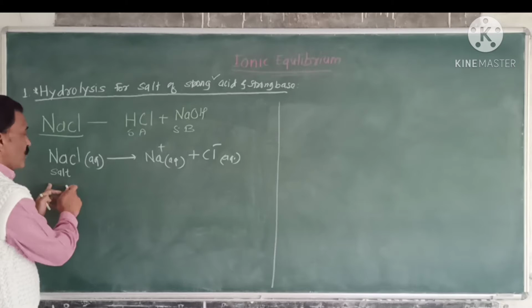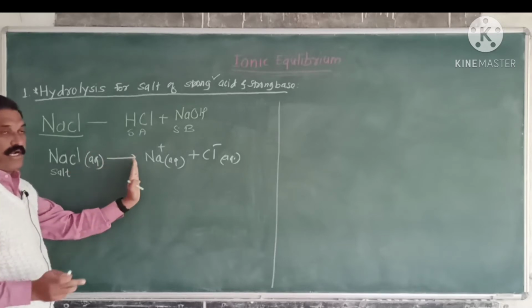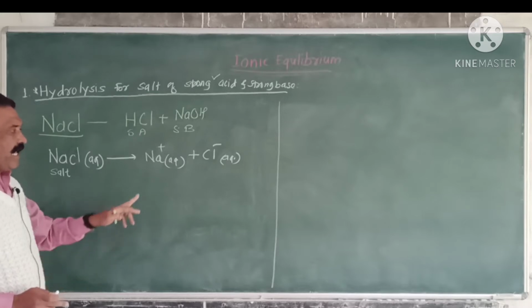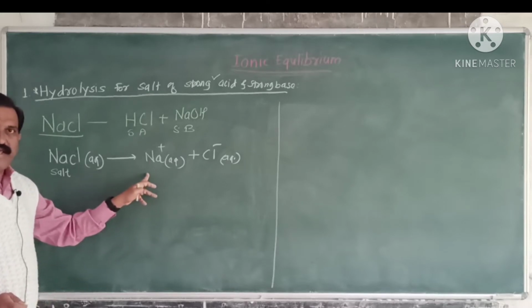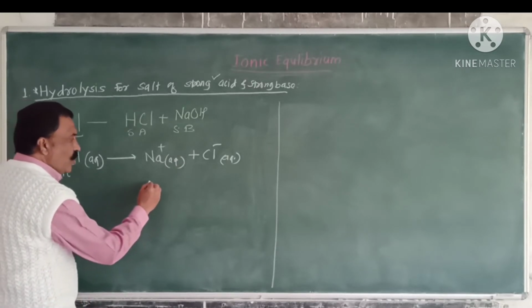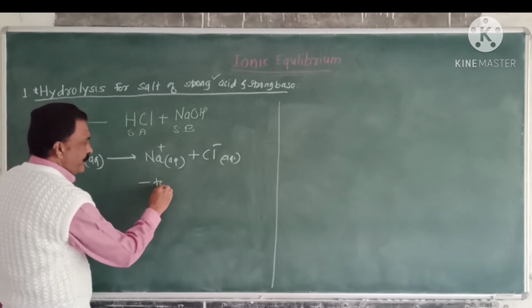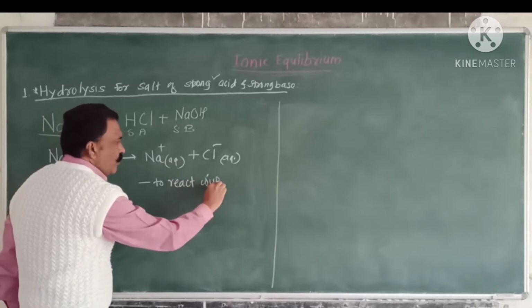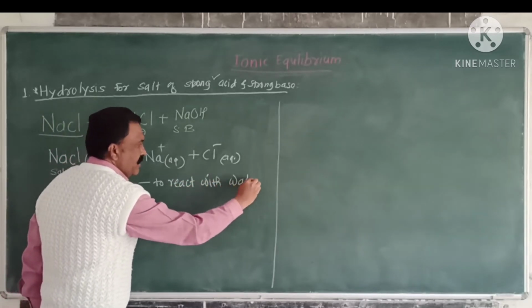That is, the unionized salt is converted into its ions. These Na plus and Cl minus ions have no tendency to react with water.